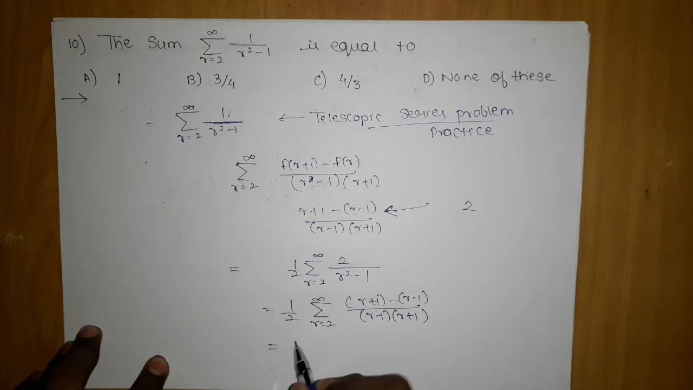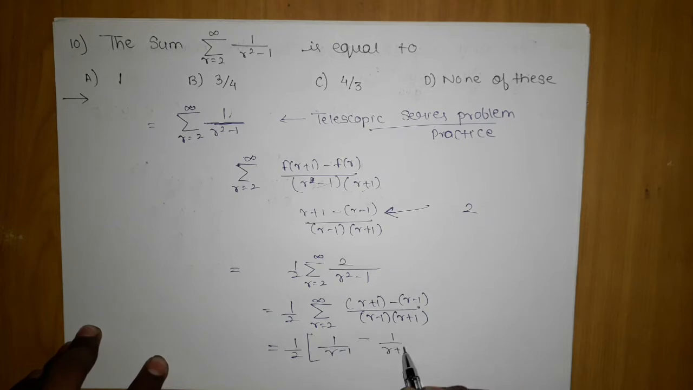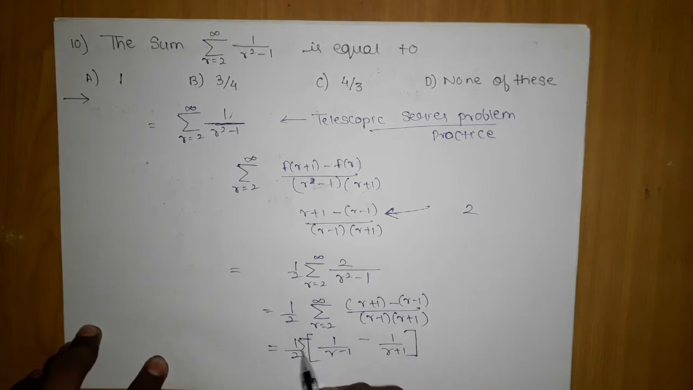Now if I separate it out, what am I left with? 1 upon r minus 1 minus 1 upon r plus 1, and here summation will be there, r equals 2 to infinity.